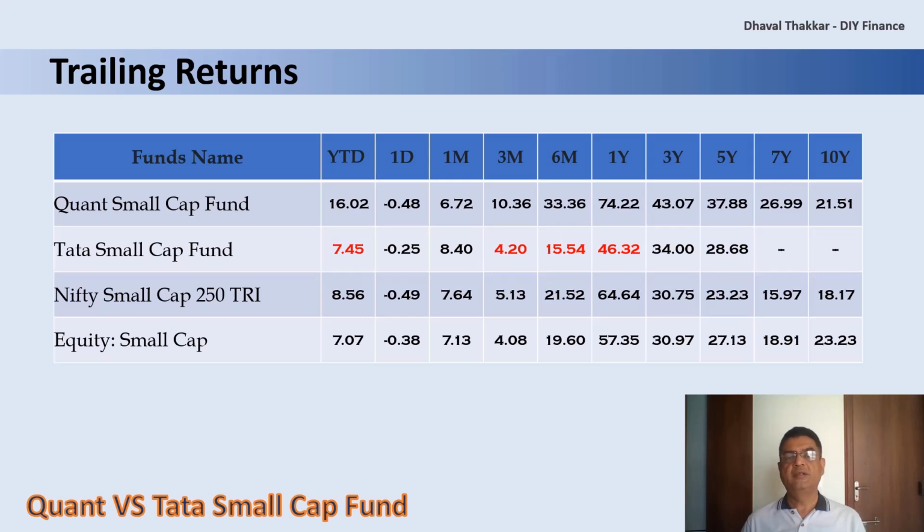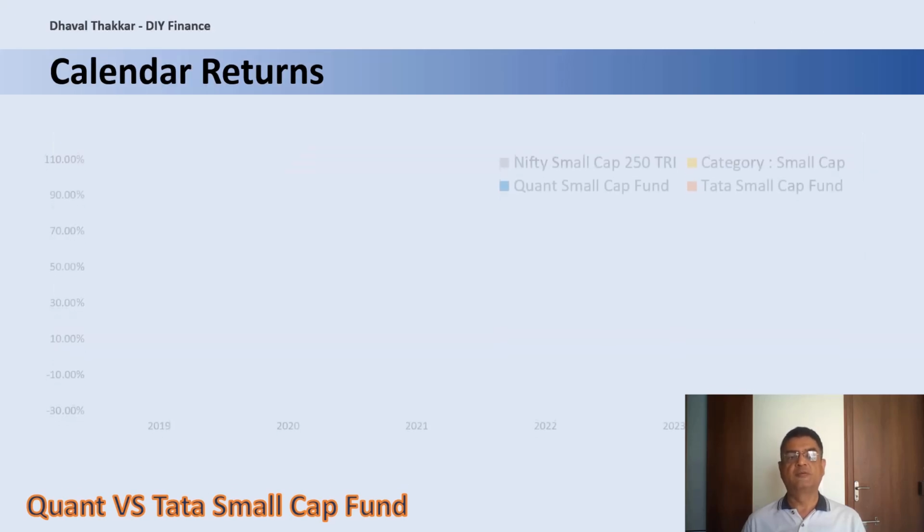Here, we can clearly say that Quant Small Cap Fund is a clear winner in the trailing returns performance. But as I have always said, the trailing returns data never gives a full clear picture of the fund's performance. So now let's check calendar returns for both these funds.